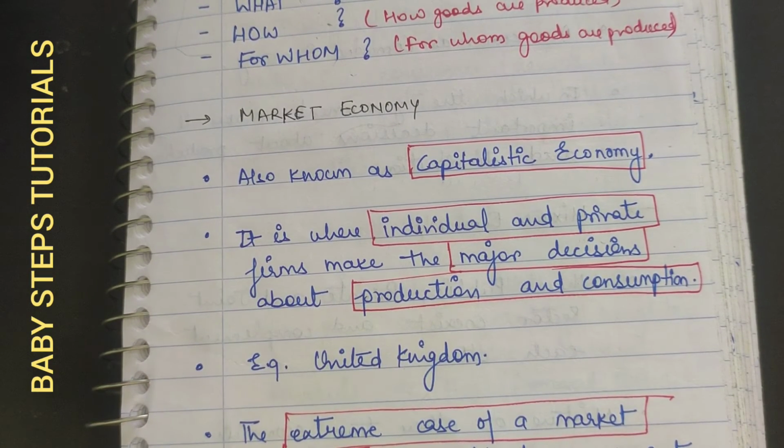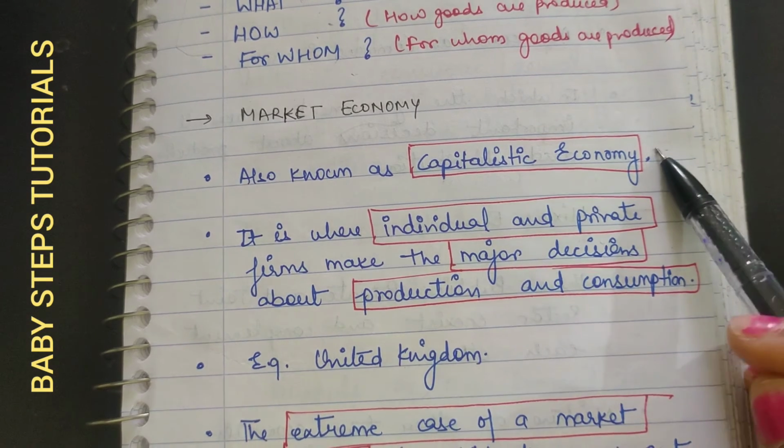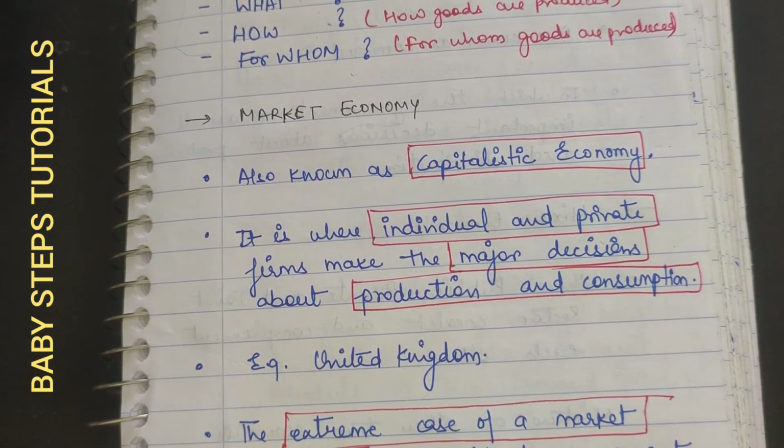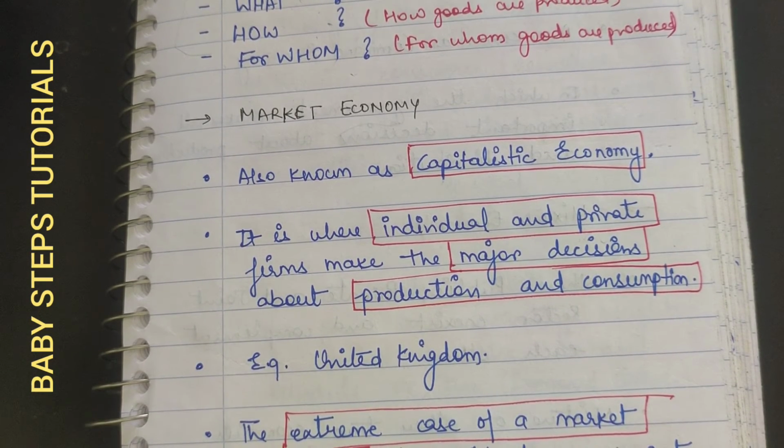Now the 3 main topics from which questions arise most of the time, the first is market economy. Market economy is also known as capitalistic economy. One question arises: what is the second name of market economy? Or the capitalist economy is also called, right? In a market economy, individual private firms make the major decisions. What we are saying is that if any country has a market economy, then the most important decisions are made by private firms and individuals. That means the government has no type of interference in those decisions.